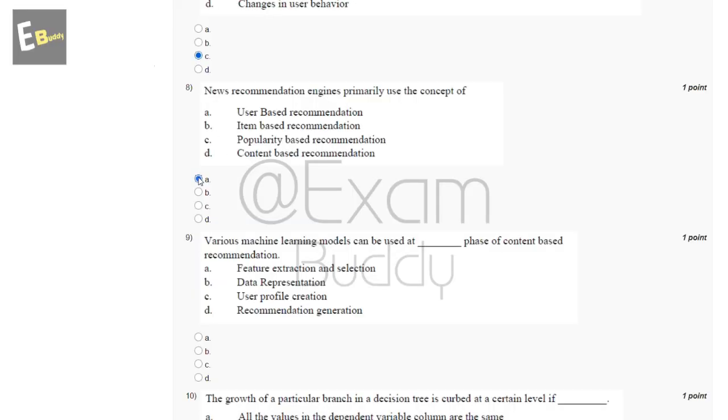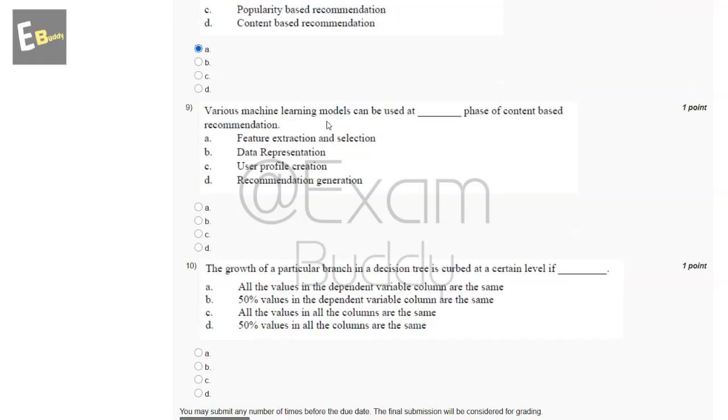Now the ninth question is: various machine learning models can be used at dash phase of content-based recommendation. So these are the options, and the answer of our ninth question is C, user profile creation.